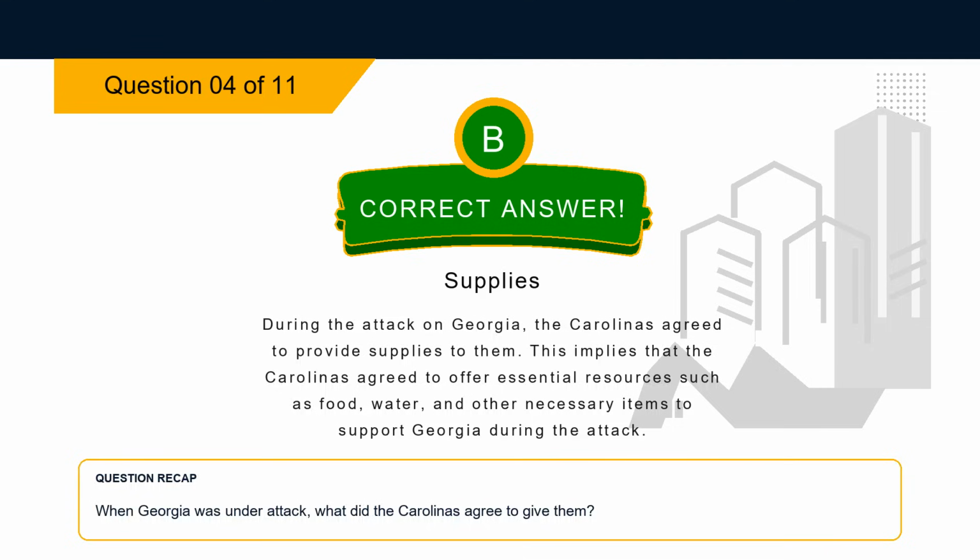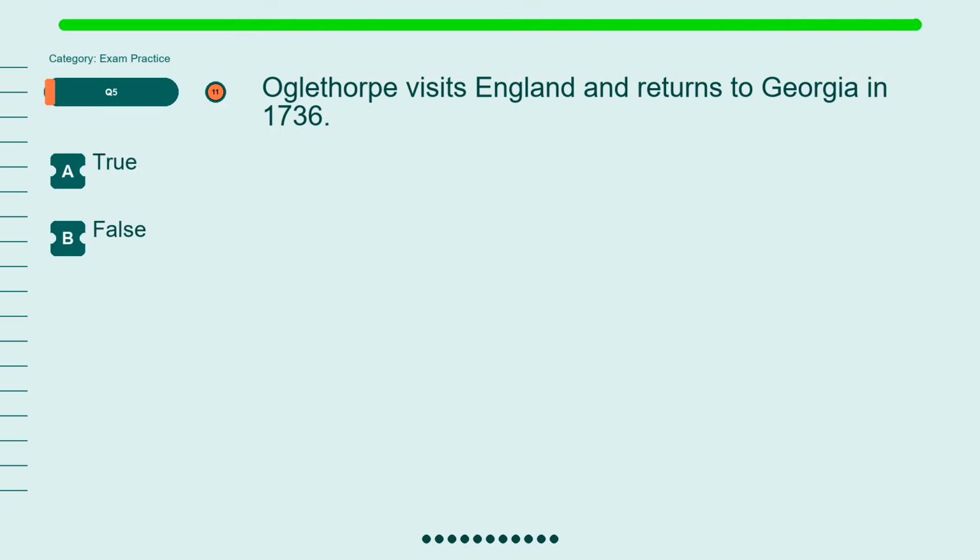Explanation. During the attack on Georgia, the Carolinas agreed to provide supplies to them. This implies that the Carolinas agreed to offer essential resources such as food, water, and other necessary items to support Georgia during the attack.